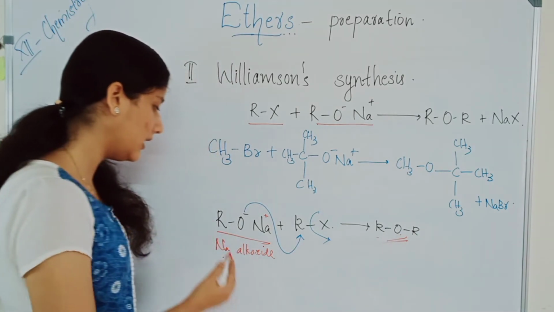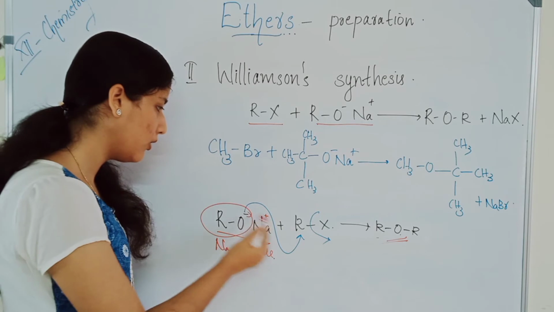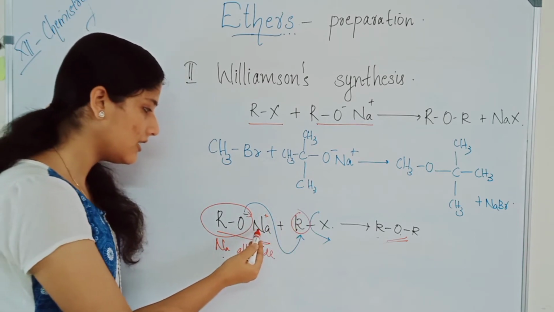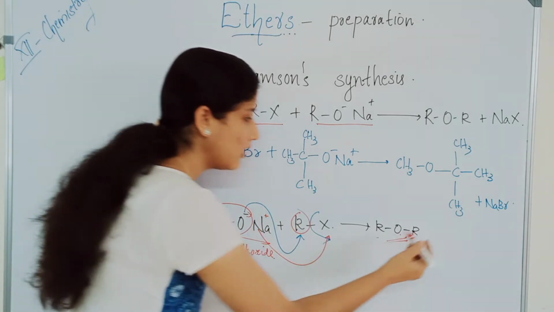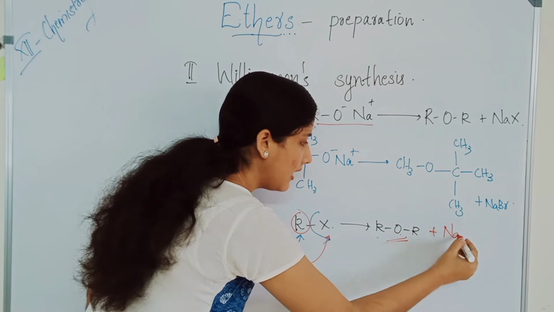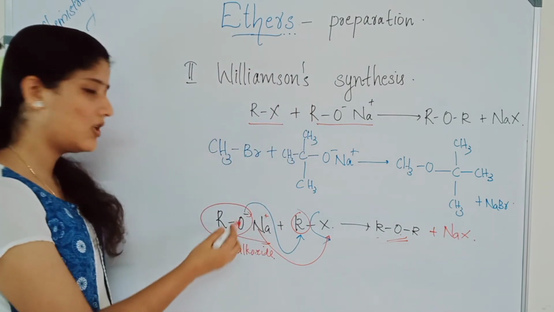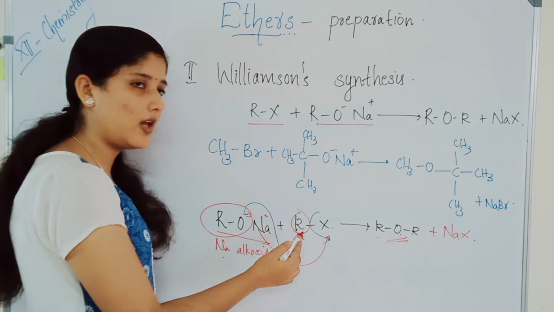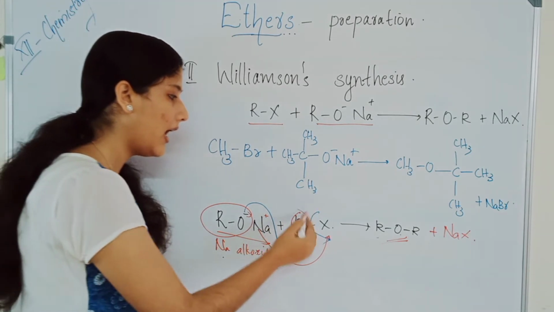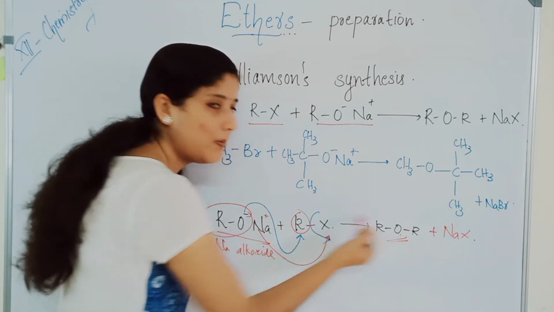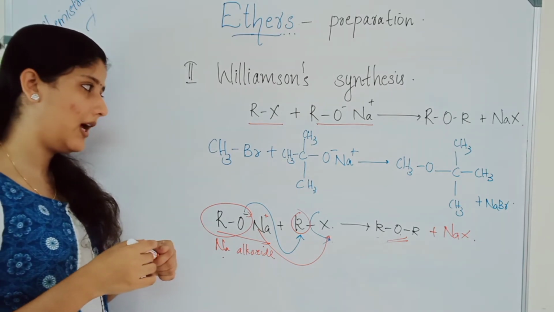This is the ether, R, O and R, and the sodium halide is removed, plus NaX you will get. The minus charge of the oxygen will attack the R group of the alkyl halide, and the halogen leaves to give you ROR plus NaX, sodium halide.